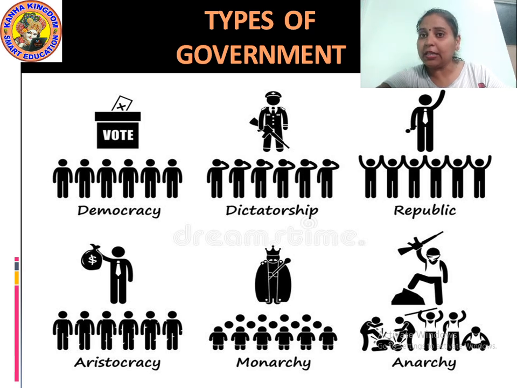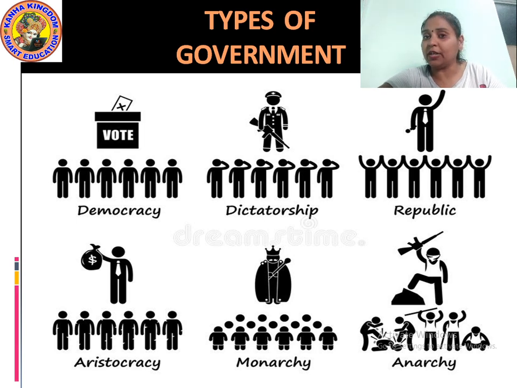Now, apart from democracy, we have some different types of government in this whole world. Here you can see a chart showing the types of government that exist in this world.